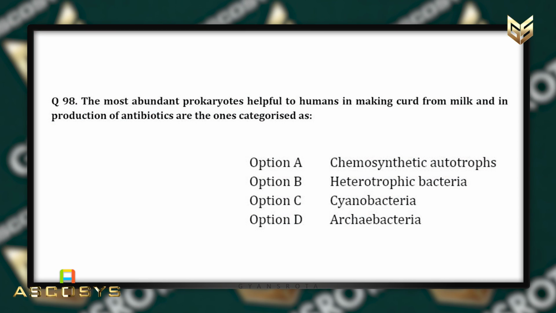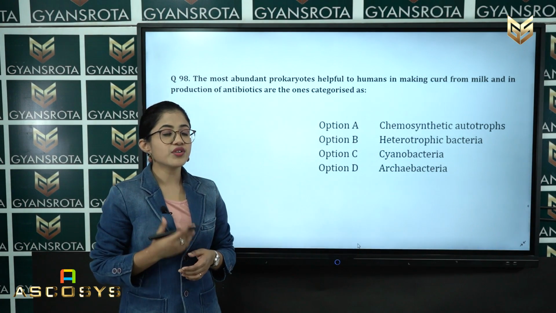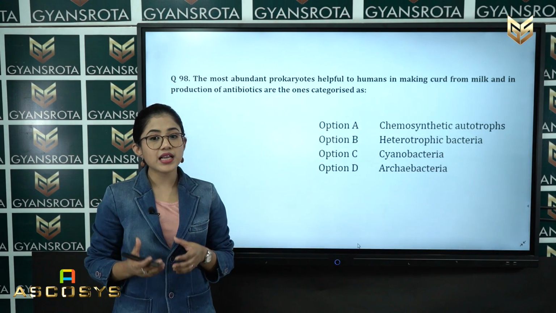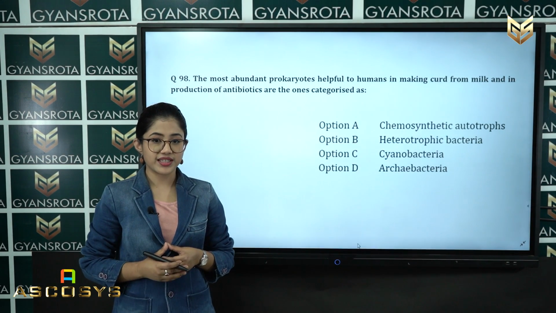The most abundant prokaryotes helpful to humans in making curd from milk and in production of antibiotics are the ones categorized as option A, chemosynthetic autotrophs, option B, heterotrophic bacteria, option C, cyanobacteria, and option D, archaebacteria. So, student, in this question you have to select the category which is mostly helpful to humans in making curd from milk and in the production of antibiotics.